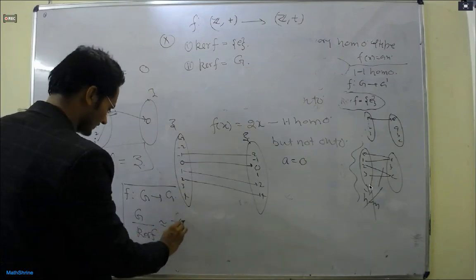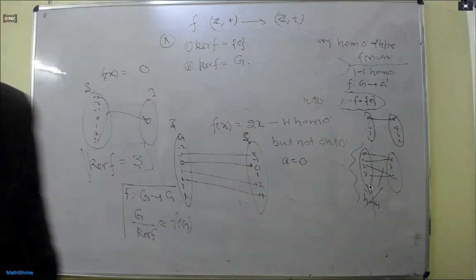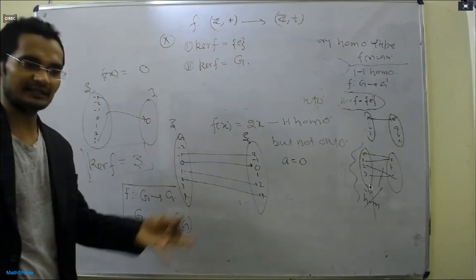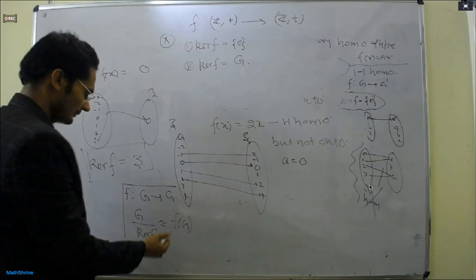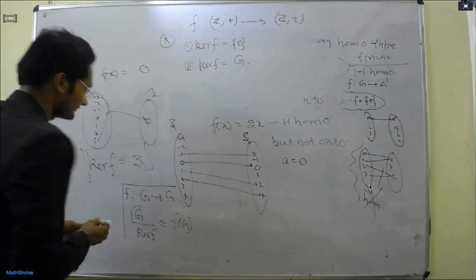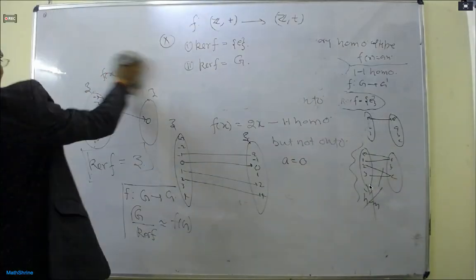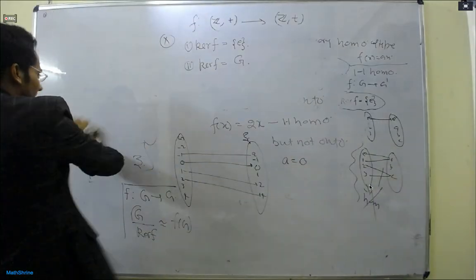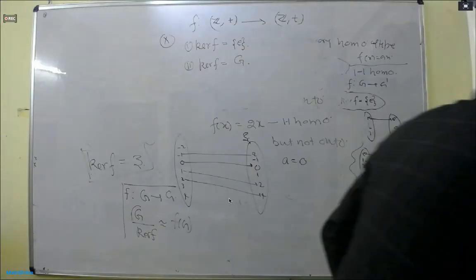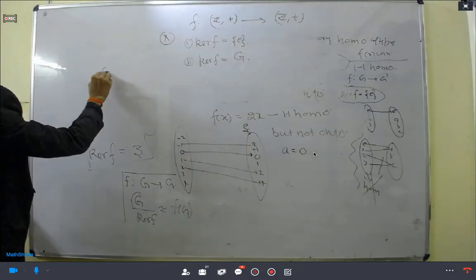Okay, again I am writing here. You understand this is a very essential property that will give you some significant understanding. Okay, all right. So yes, we have G over kernel of F is equal to F of G by definition. I say second case: when kernel is whole G, then this will be G by G, same as F of G. What is F of G? If kernel is whole G, then this is a singleton element, right?